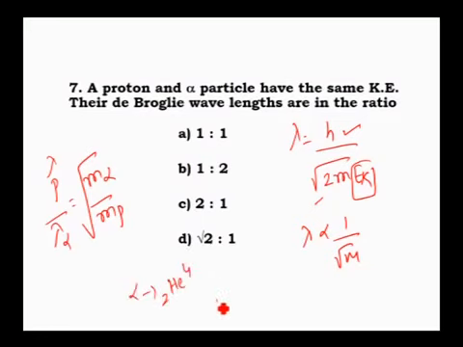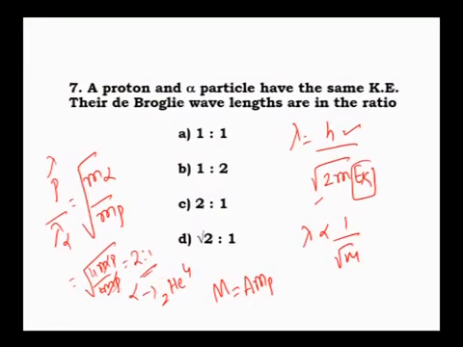How do you calculate mass? Generally, the mass of any nucleus will be equal to mass number into mass of a proton. Therefore, mass of alpha can be written as 4 times mp. Again, divided by mp, mp cancels. The final answer is root of 4, which is nothing but 2:1. Therefore the answer is 2:1. This is clear?